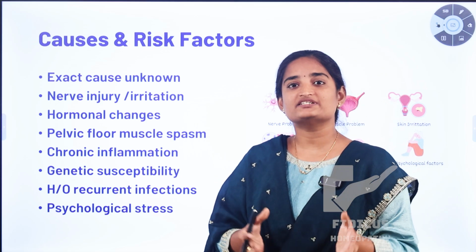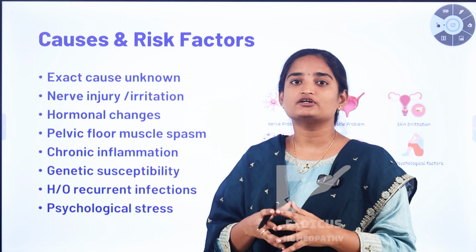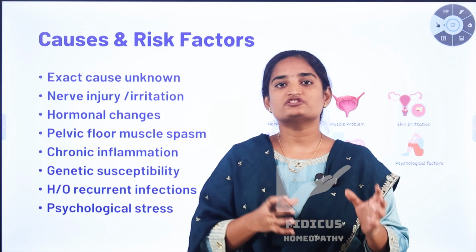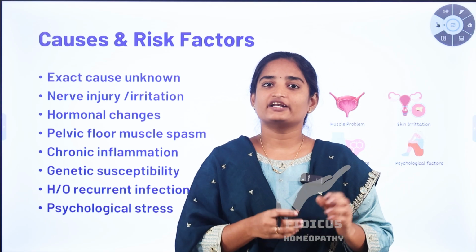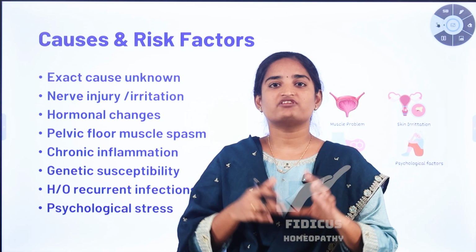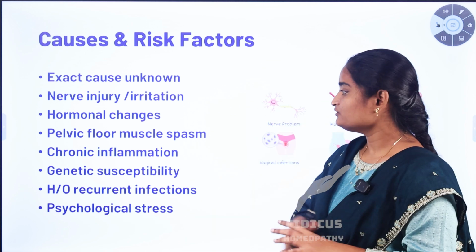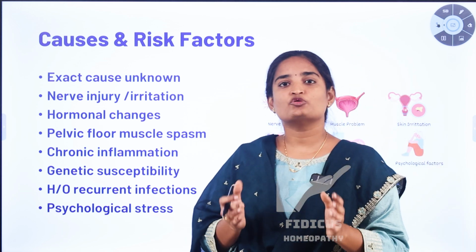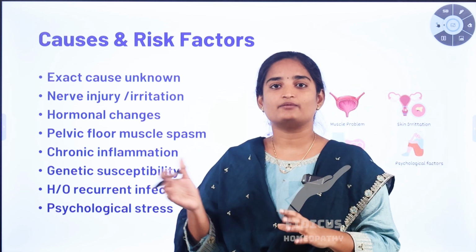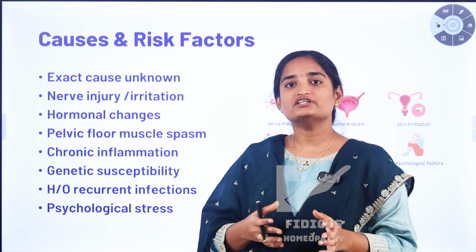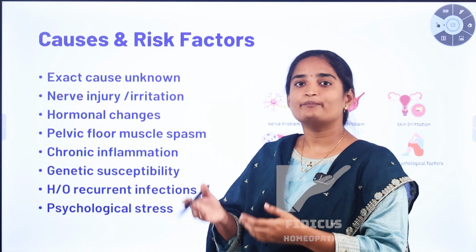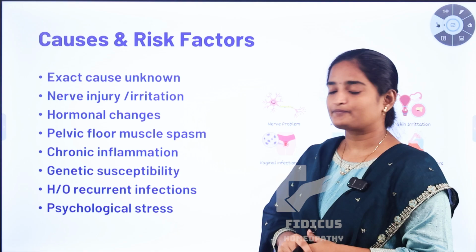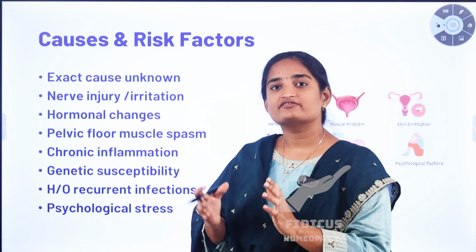Chronic inflammation. Inflammation is nothing but the redness and swelling of the pelvic floor muscles. Due to continuous irritation, it causes swelling and irritation of the pelvic floor muscles. So due to this inflammation, we can get the pain. And also genetic susceptibility. Usually some women have a tendency to develop vaginal pain like Vulvodynia. So that woman can perceive the pain, due to the pain pathway of that family tendency. So there is a greater chance of pelvic pain.